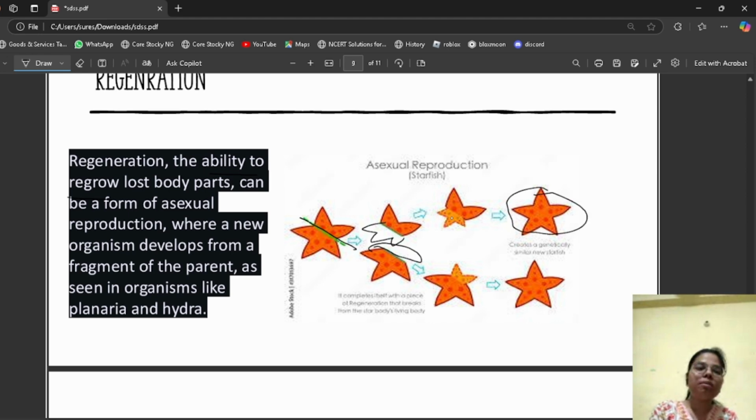This is done by the regeneration process. Regeneration is commonly seen in hydra, and planaria also show it, but in starfish the lost part can be regenerated. In humans, our liver also has a regenerative capacity.